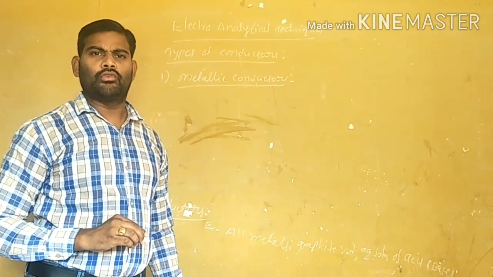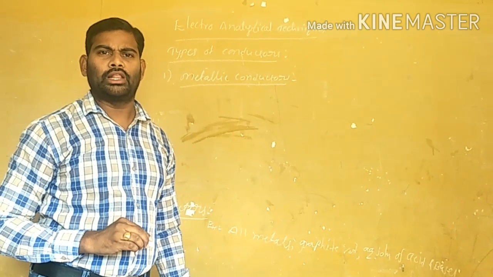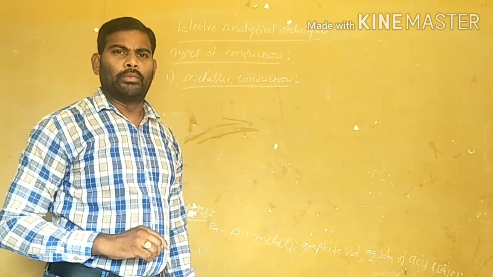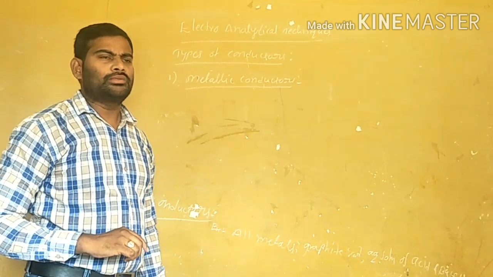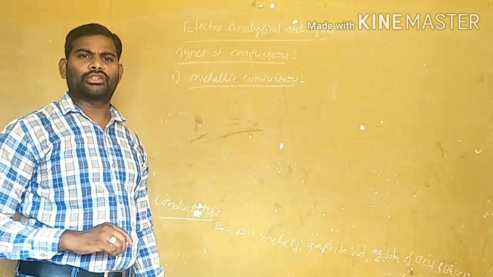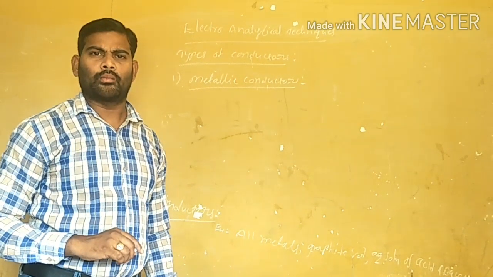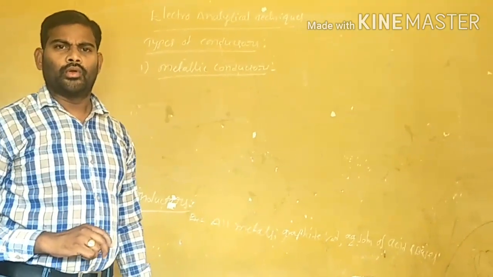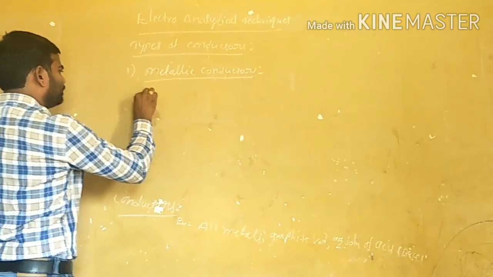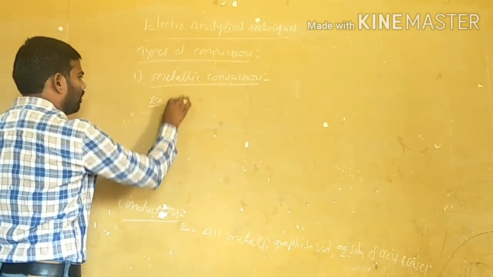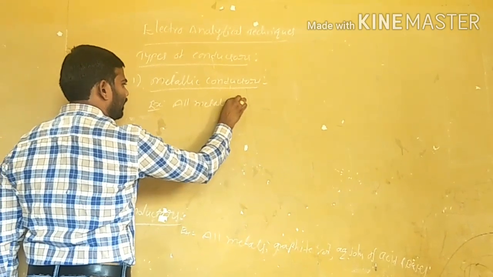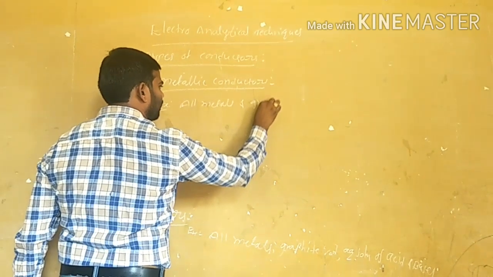Those conductors which allow electric current by the flow of electrons are called metallic conductors. And these metallic conductors do not undergo any decomposition by the flow of current. Examples: all metals and graphite rod.